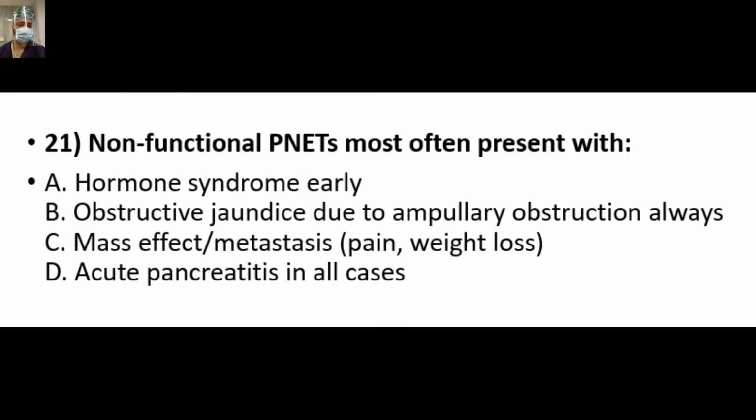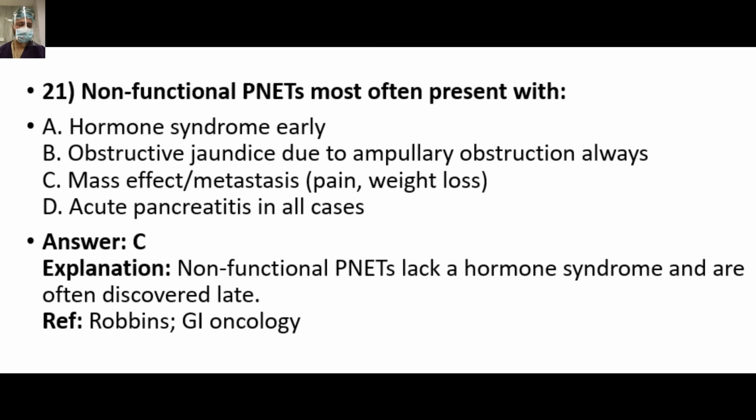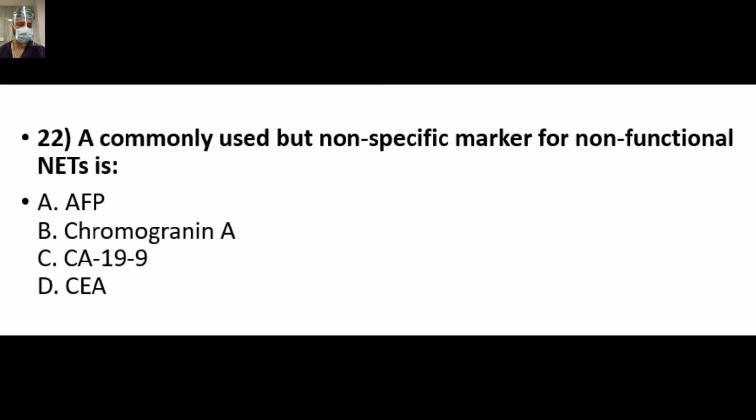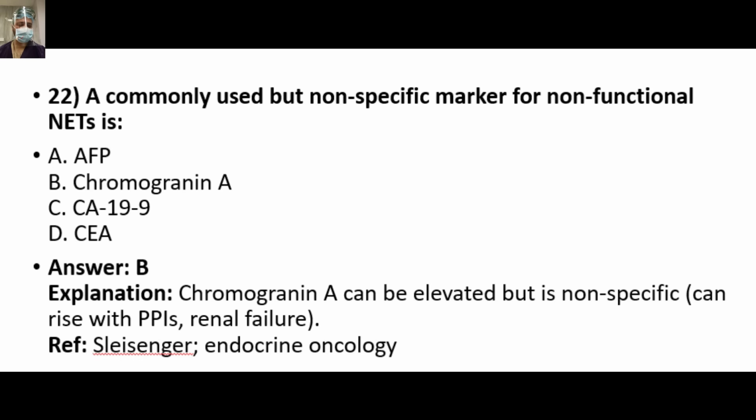This is a repetition. Next question is non-functional PNETs most commonly present with, so answer is C, non-functional PNETs lack a hormonal syndrome and are usually discovered very late, usually with mets. A commonly used but non-specific marker for a non-functional NET is, B, chromogranin A, which can be elevated but is non-specific, and can rise with PPI use and renal failure.